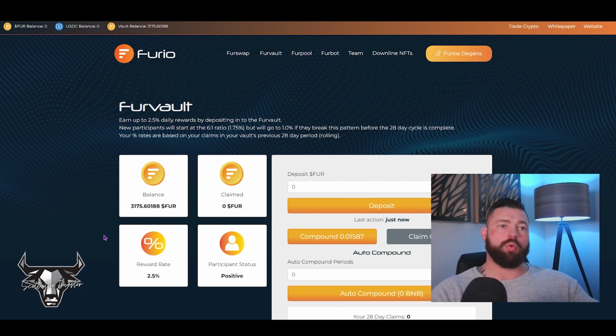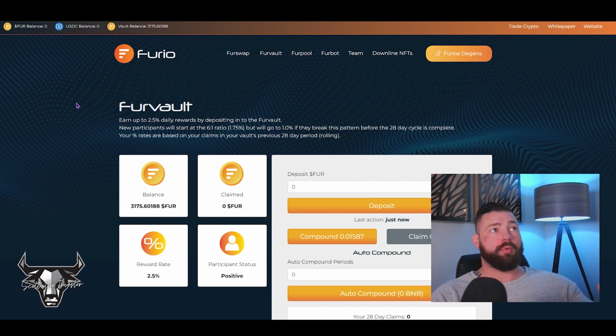It's the same system Hoard's been using for the last year. So far, it's been really sustainable, and they've actually introduced some other metrics to make it even more sustainable. Some other ways where they can add money into that liquidity pool. And of course, as long as there's additional funds in there, then it's going to be able to keep that price range steady. So more on that later.